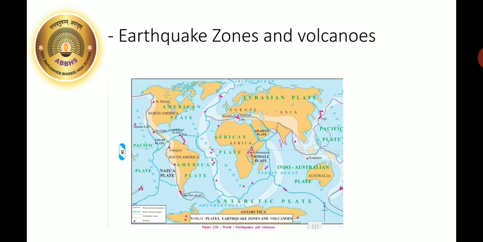Now here we can see some earthquake zones and volcanoes. Observe the world map carefully from your textbook also. Here you can see the plate boundaries. The lines joining the plate boundaries are shown here. Observe the figure carefully. You can see the volcanoes shown on these plate boundaries. In the index you will find a triangle shows the volcanoes.